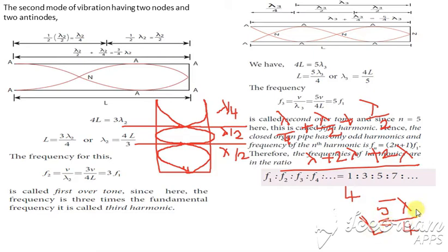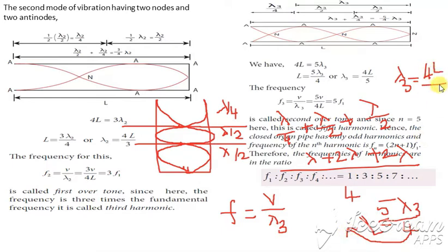So L is equal to 5 lambda 3 divided by 4, and we know F is equal to V divided by lambda 3. From this we have to get the value of lambda 3. So lambda 3 is equal to 4L divided by 5, taking the 4 to the other side. This value of lambda 3 we substitute here. So we get V divided by 4L divided by 5.